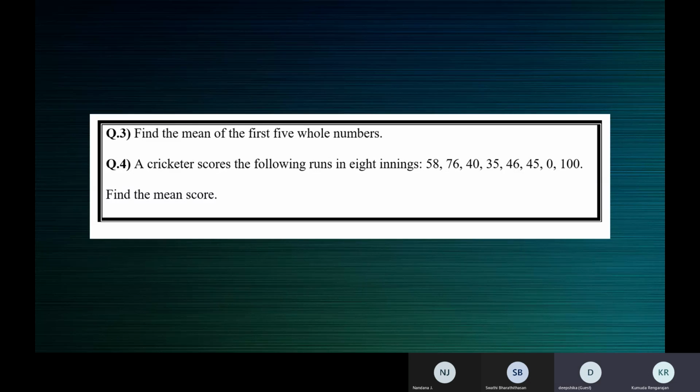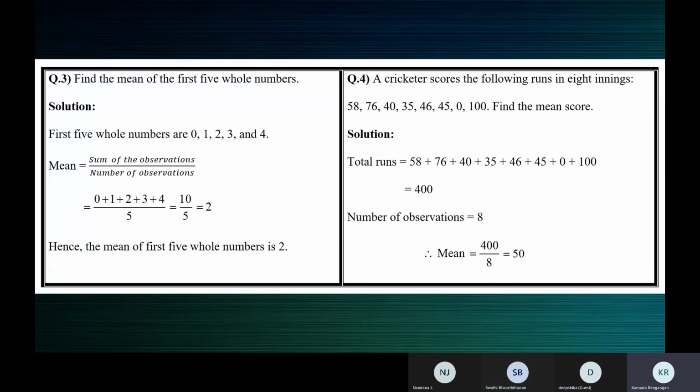Okay. What about the answer for the next one? Question number 4. What is the mean score? Ma'am, the mean score is 50. All of us get the same thing? 50? Yes, ma'am. Okay, let's see the answers to question number 3 and 4. Yes, perfect. Check your steps, children. Your final answers are correct. Please check your steps.